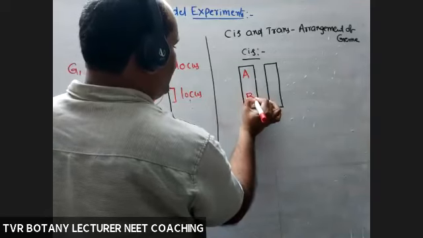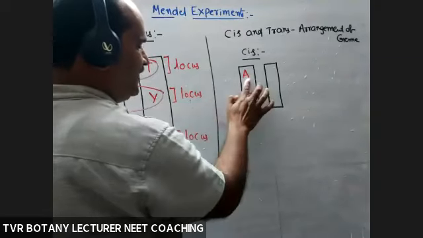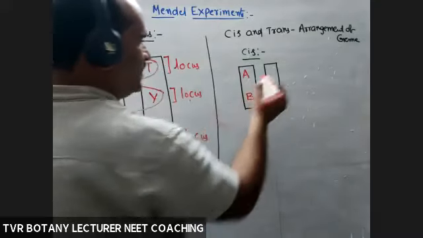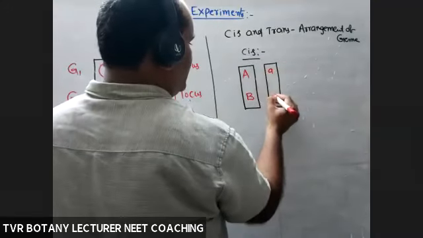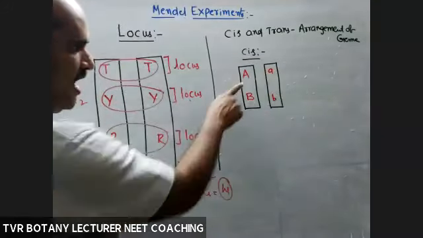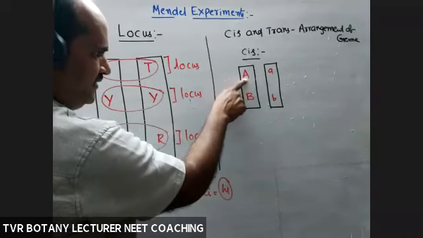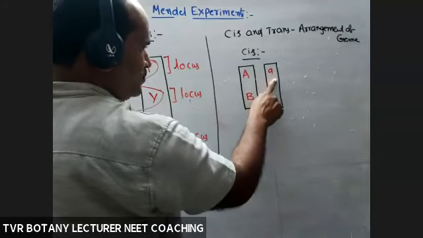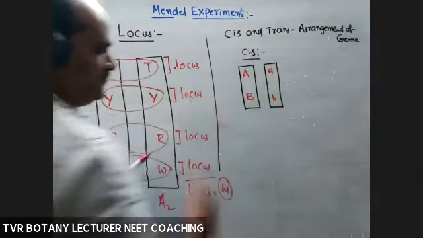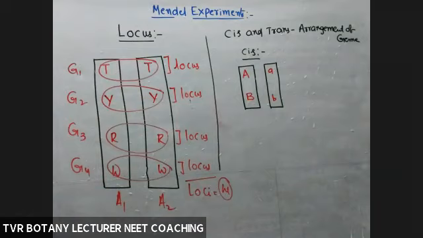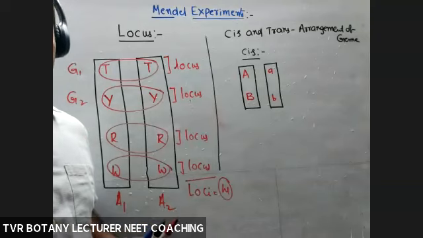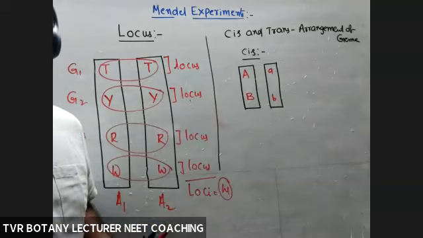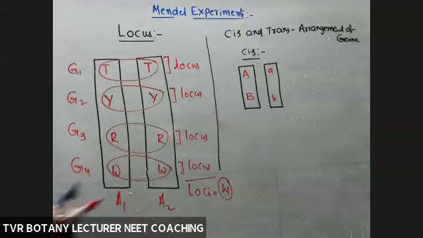Capital A, capital B. Dominant allele, dominant allele. Recessive allele, recessive allele. On this chromosome, all the alleles are dominant. And on this chromosome, all the alleles are recessive. This is called as a cis arrangement. So cis arrangement means each chromosome is with either dominant or recessive alleles.